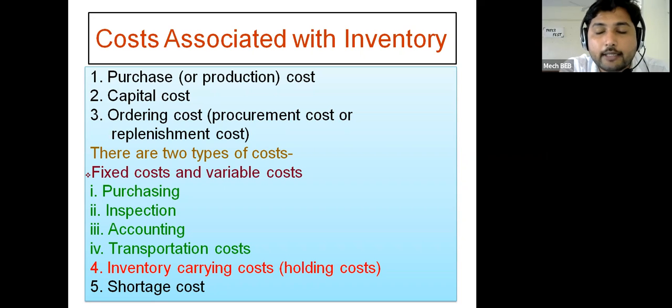Now the second one is the capital cost. It is an interesting cost, because this cost will be considered as an interest rate, or whatever cost is required to perform the first task, that is purchasing. Let us consider that you purchased one product at a price of 100 rupees, and you stock that particular thing. Now you have given the 100 rupees to the shopkeeper. Now that 100 rupees is not with you.